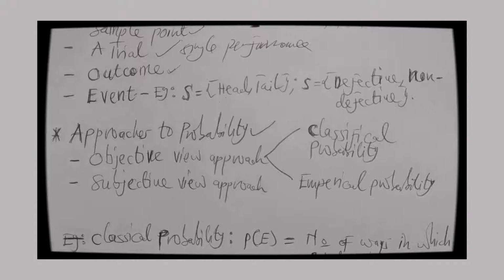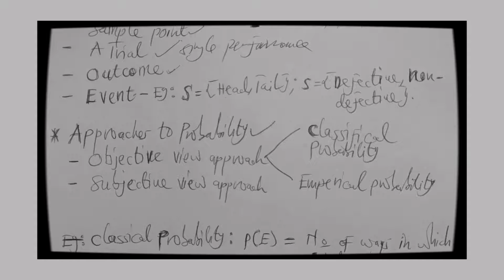When you talk about the subjective view of probability, we are saying that the idea is that there is no previous or past information. Once there is no past information, based on the event that is likely to occur, it will take into account whether there is any available option or information for such an event to occur.